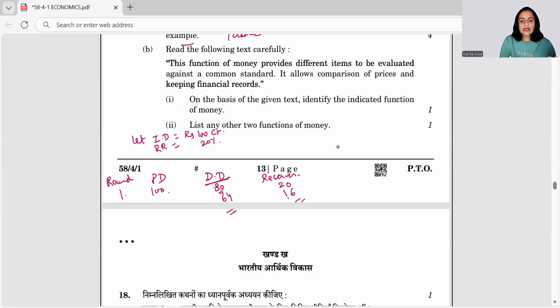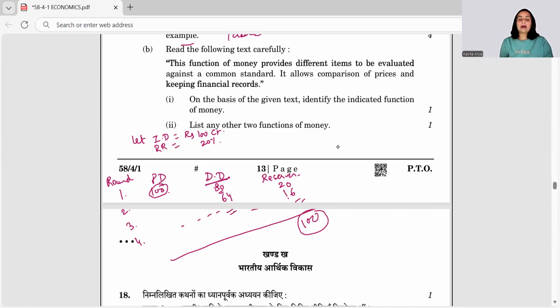Right. So this way, this is round one, this is round two, this is round three, this is round four, and you have to give some dotted format. Yes, this is not completed till the reserves total up to the primary deposits, right?